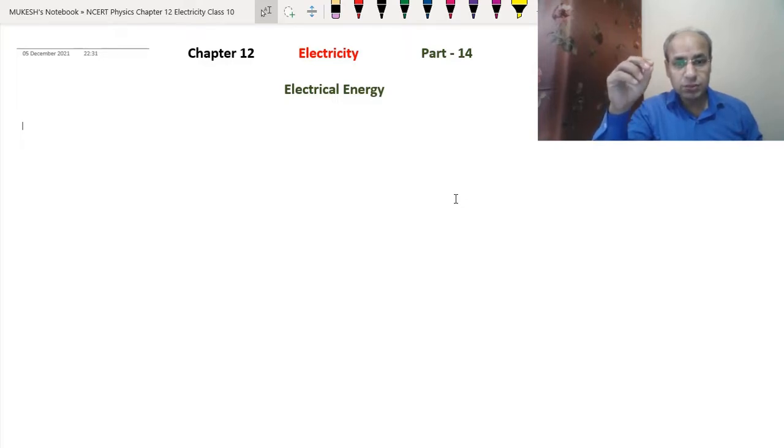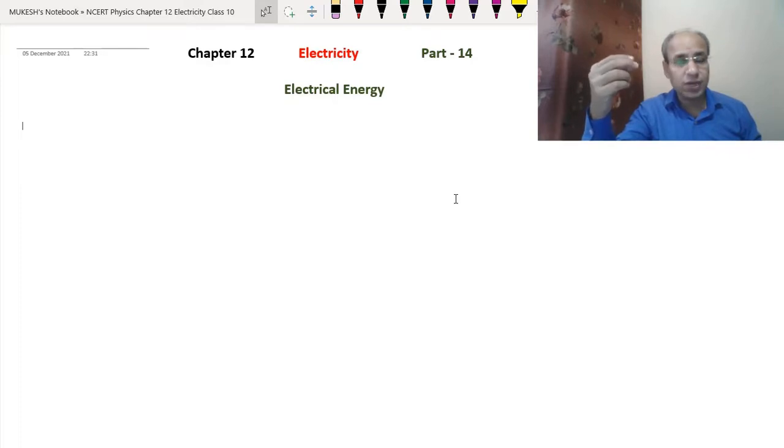So whenever we are getting electrical energy, it is being changed from one form to another form. But here, what does this energy do? In class 9 we studied about work. For work to be done, energy is needed. We studied that work done equals energy. So whenever we want to do any work, we have to spend energy.